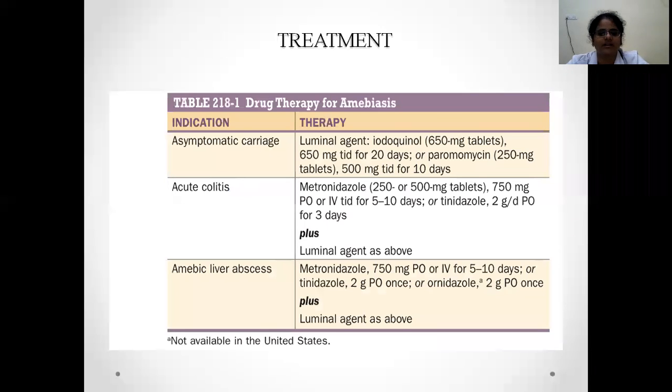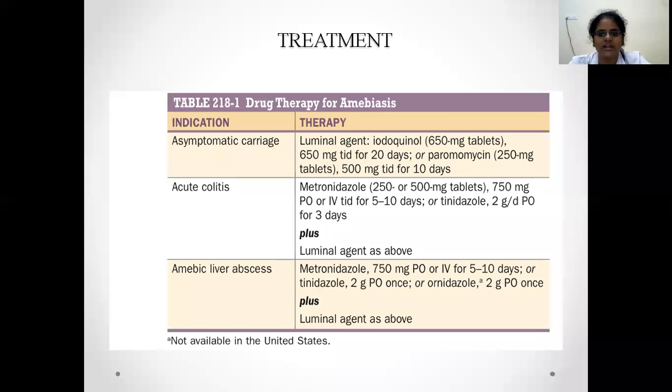What is the treatment? The treatment depends upon two different lines. You have to treat the intestinal disease also, and if at all there is an extraintestinal disease, you have to treat both the intestinal and the extraintestinal also, because the main source is through the intestine only. They would have gone to distant areas.